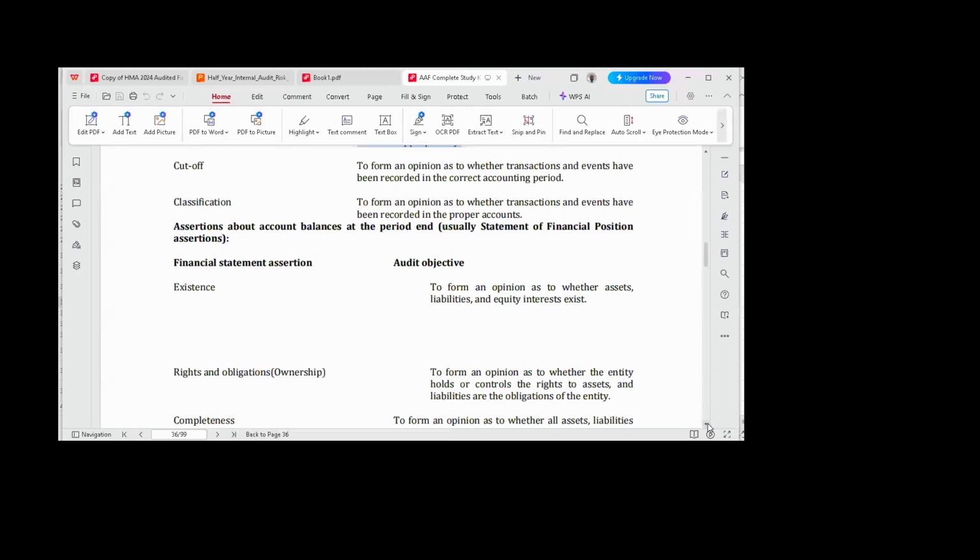The auditor will also ask them again. What else again? They say that we have right and obligation. What are you trying to say? Right and obligation. That the auditor will ask them, these assets that you have in your statement of financial position, are they yours or you borrow them or they are on hire or they are on lease? Did you buy them? Do you own them? Or you hire them or they are on lease?